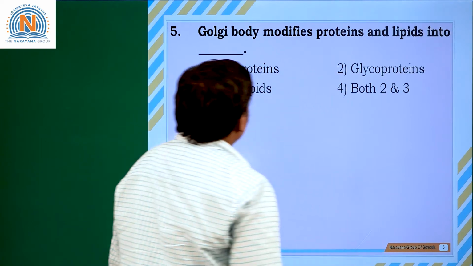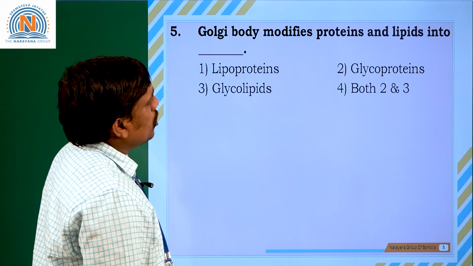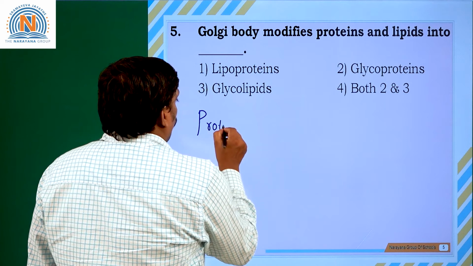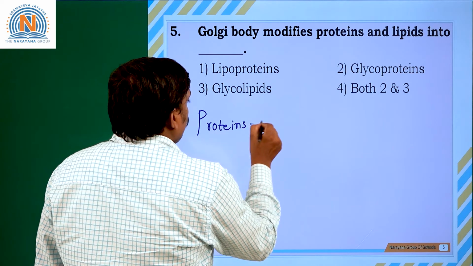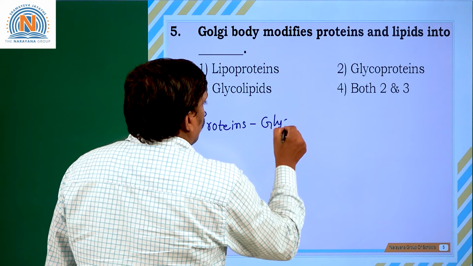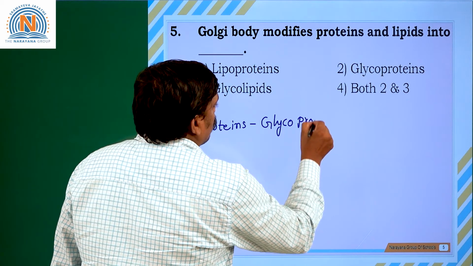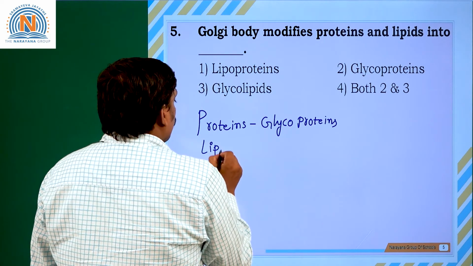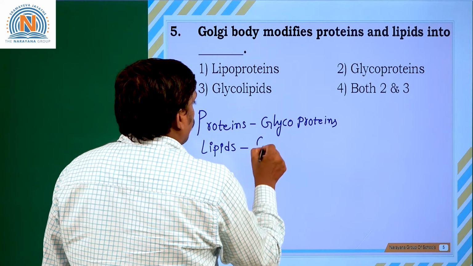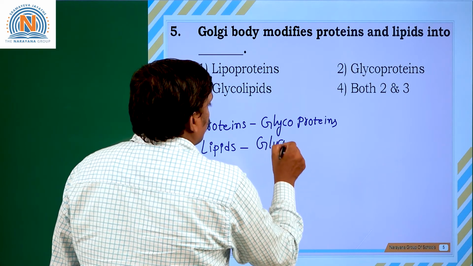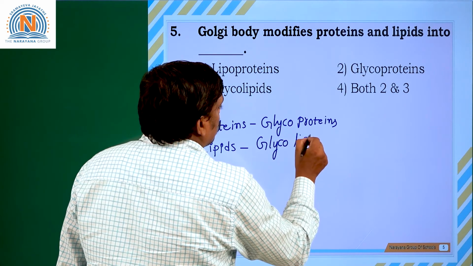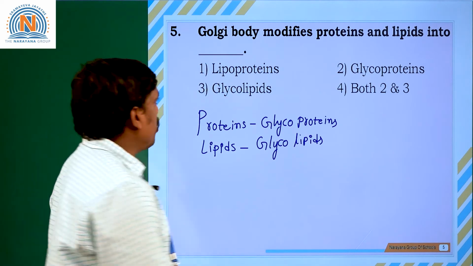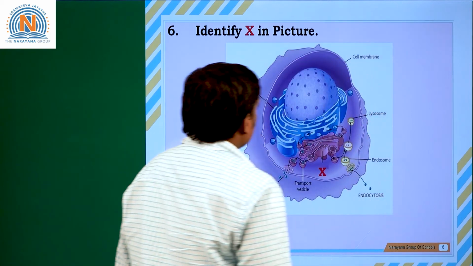Going for fifth question. Golgi body modifies proteins and lipids into what? Proteins are modified into glycoproteins. Lipids are modified into glycolipids. So like this, some modifications are done by the Golgi apparatus. Going to sixth question, students.